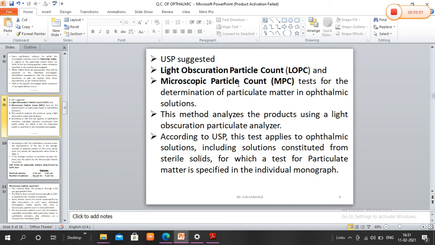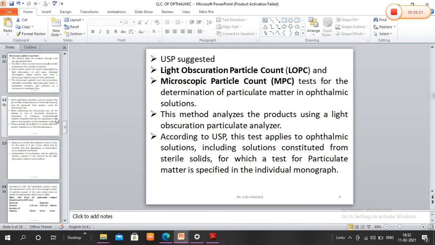These are the two basic methods that can be used for counting the particles present in ophthalmic formulations, whether in a suspension, an ophthalmic ointment or an ophthalmic solution. So these are the two important tests apart from sterility and clarity.